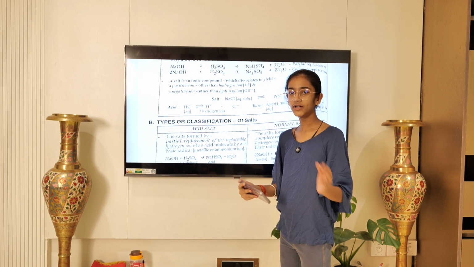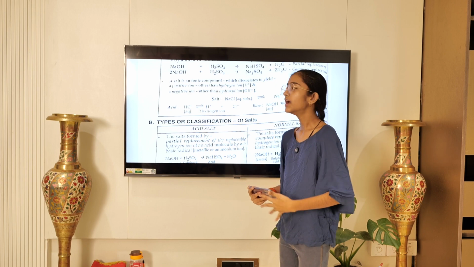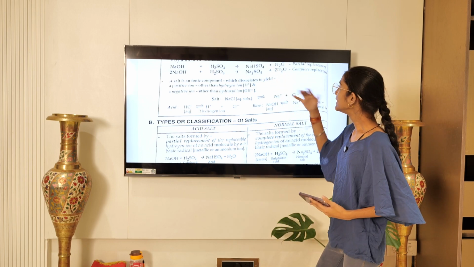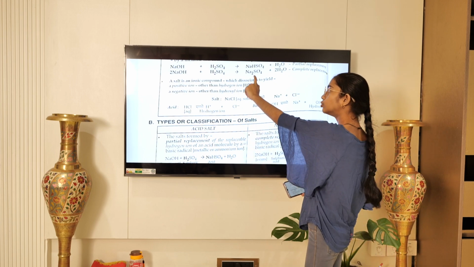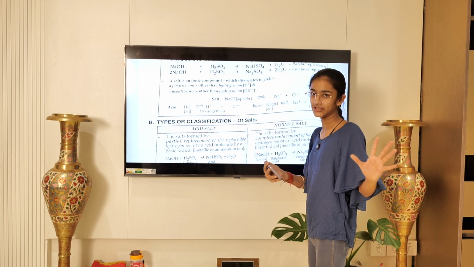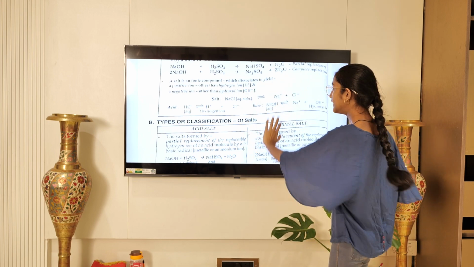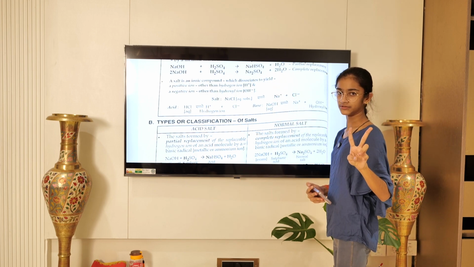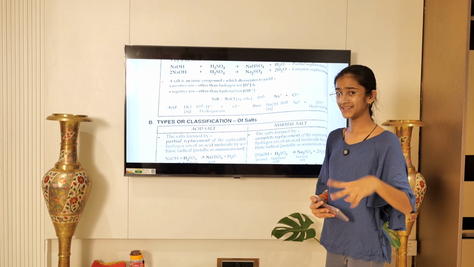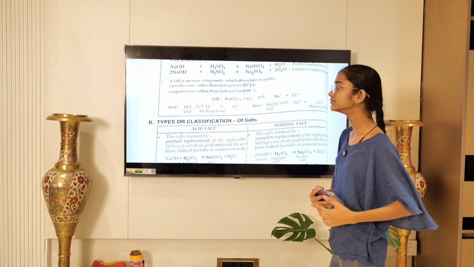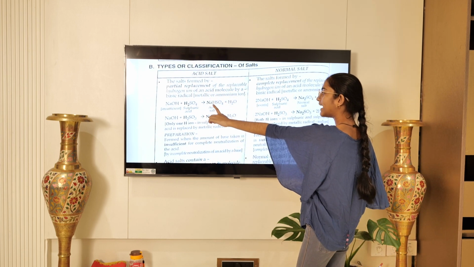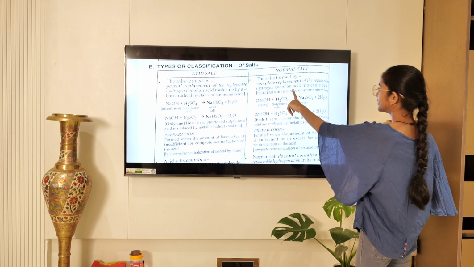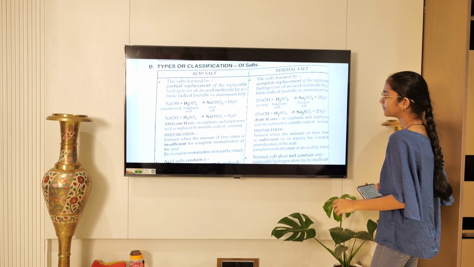So in the salt there is an H, hydrogen, but when the complete replacement of hydrogen ions takes place, Na2SO4 बनता है. So there is no H in that salt, and in this case यहाँ पे हम 2H2O यूज करते हैं, which means बैलेंसिंग के लिए we added 2. बस यही है. एसिड सॉल्ट है तो NaHSO4 बनेगा, नॉर्मल सॉल्ट है तो Na2SO4 बनेगा.